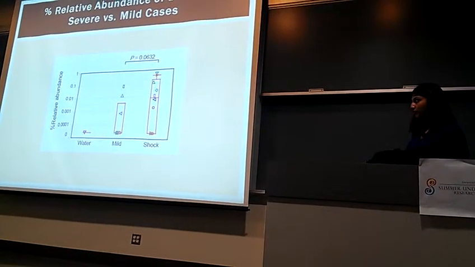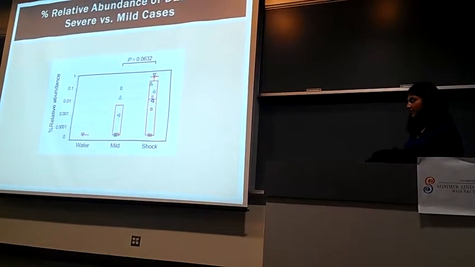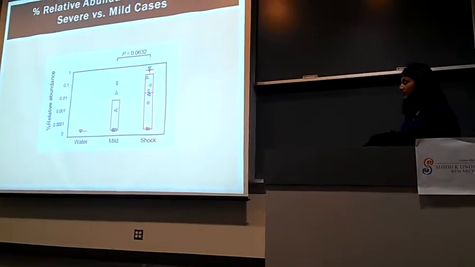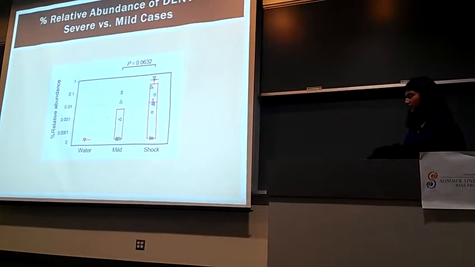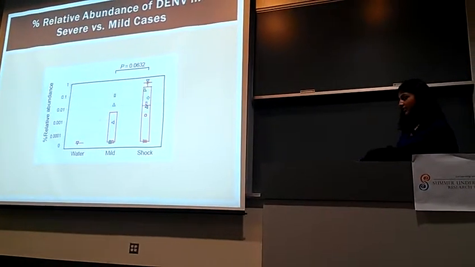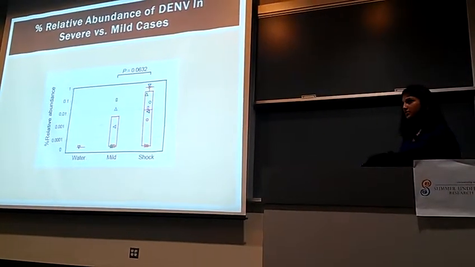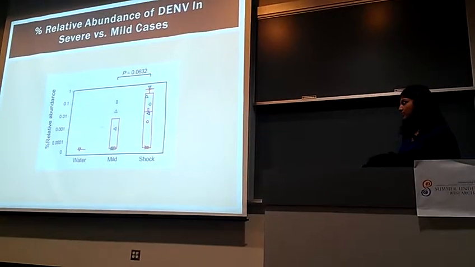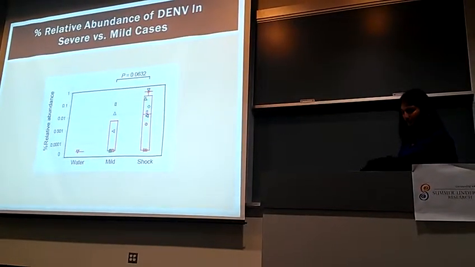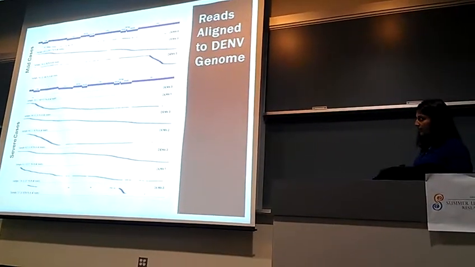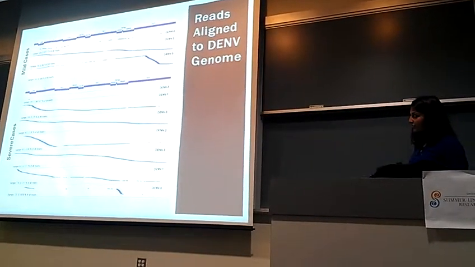We saw a trend where only 3 out of the 10 mild cases had dengue reads, versus 7 out of the 10 shock cases which had dengue reads. This was a substantial difference, and it was nearly statistically significant. We still have to analyze our second set of samples, so there might potentially be a statistical difference once we combine the data.